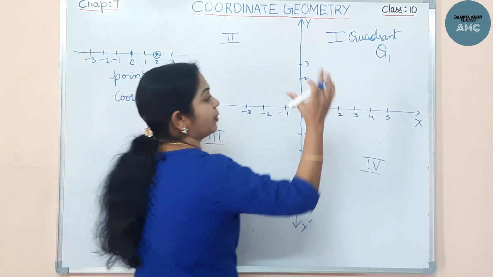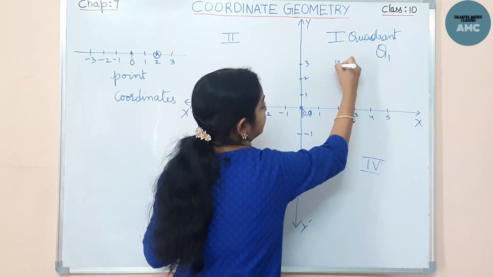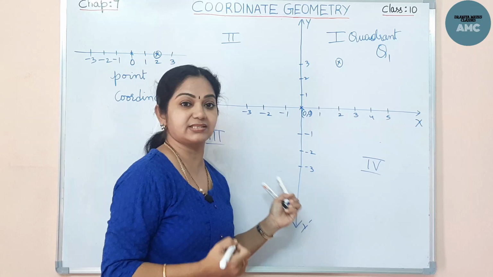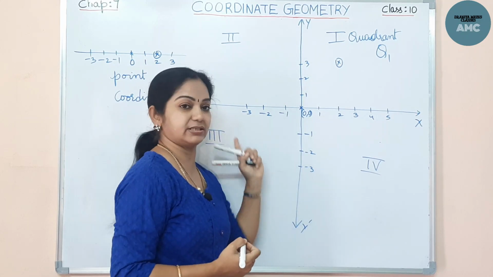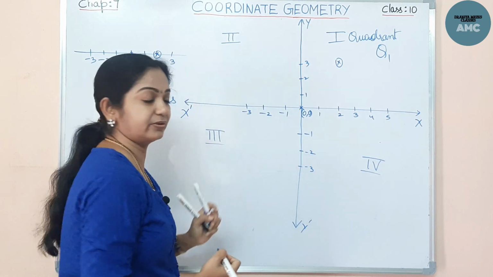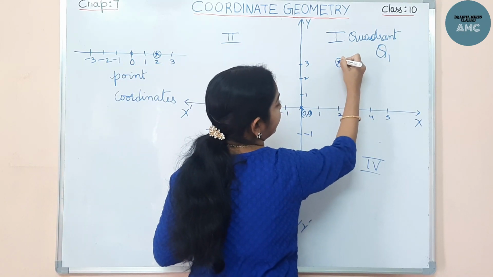Now I want a point somewhere here, right here. Now we will talk about the signs of the points placed in the quadrants. This is quadrant 1, the first quadrant. Now I want to locate a point here.